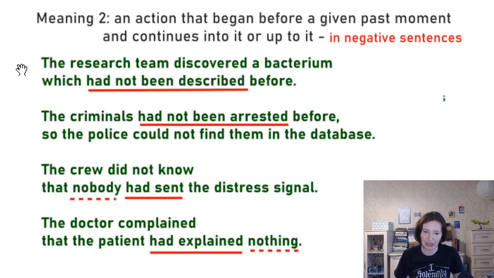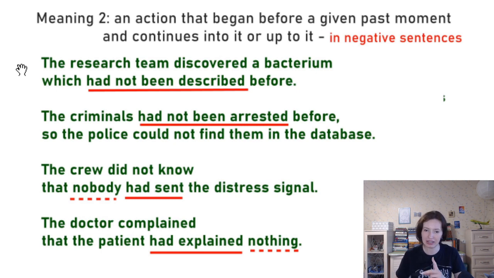The doctor complained that the patient had explained nothing. Доктор пожаловался, что пациент вообще ничего не объяснял. So for several days when the patient was in the hospital, the patient explained nothing, and it preceded the moment when the doctor complained. So 10 days ago, the patient didn't explain anything. 5 days ago, still no explanation. 3 days ago, 1 day ago, so for 10 days, for some time, the patient had explained nothing.